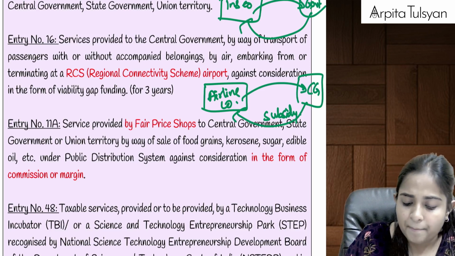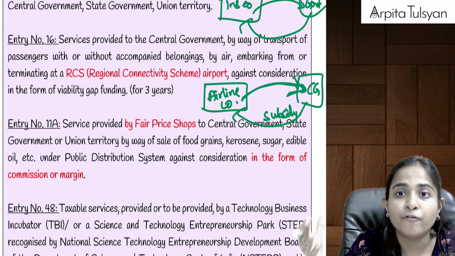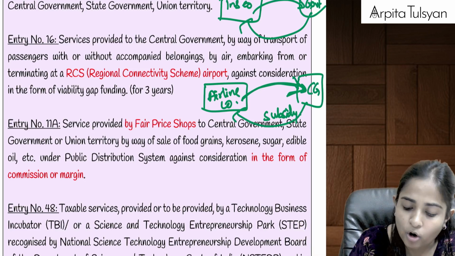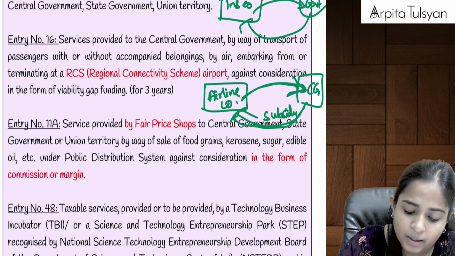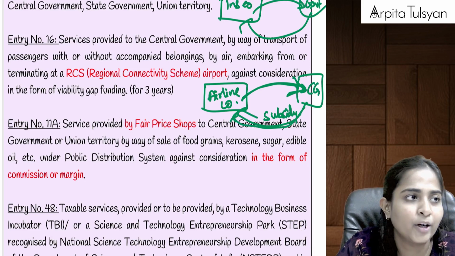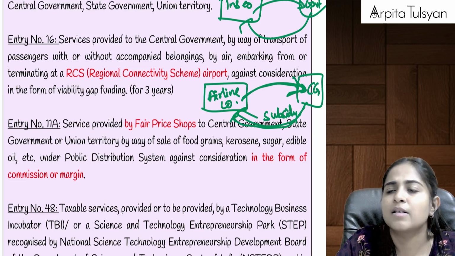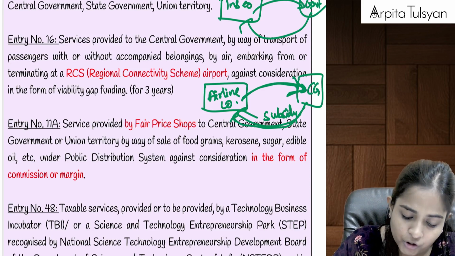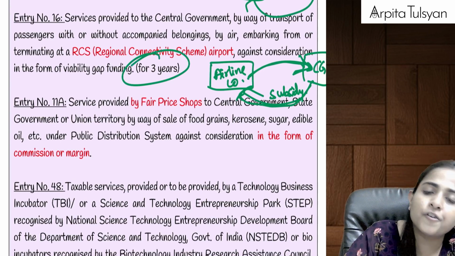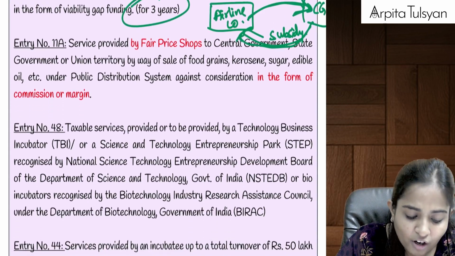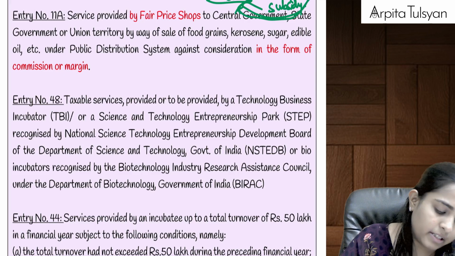So the airline company, can we say it is providing service to the central government of starting the airline from that small airport, for which the government is going to pay something called a subsidy to the airline company. On this subsidy, GST is going to be totally exempted. The airline company is going to get some money from the government and some money it can collect from the passengers. Whatever portion it is going to get from the government, this is generally there for the first 3 years when the operation starts. Whatever amount it is collecting from the government will be totally exempted from GST.